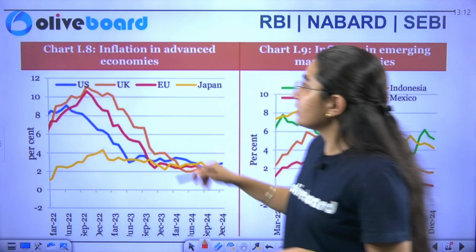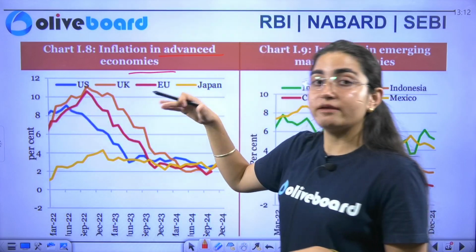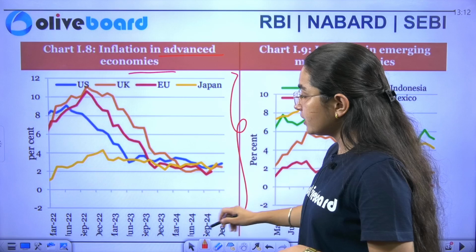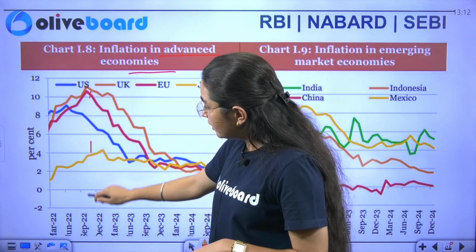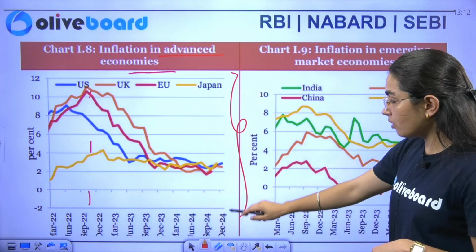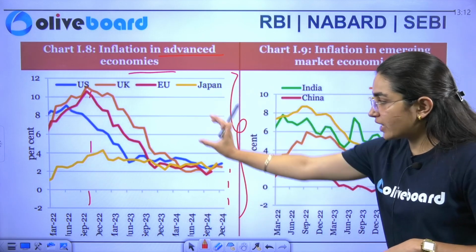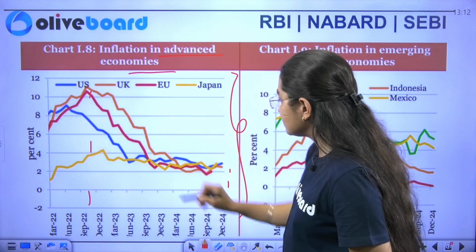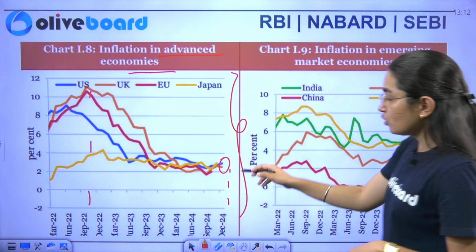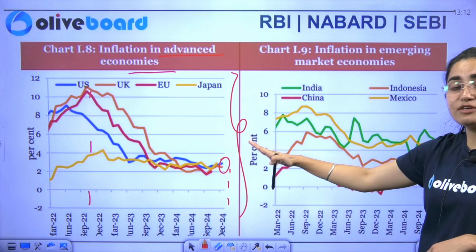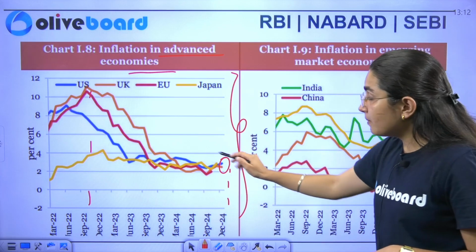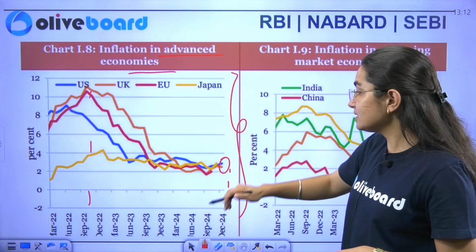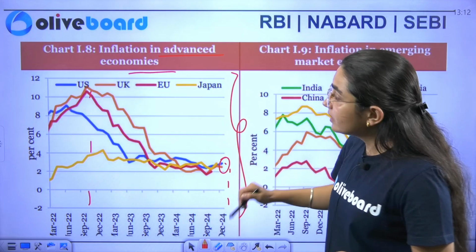Now, if I talk about inflation in the advanced economies, you can see the chart of the inflation here. It was high in the US in September 2022. But if I talk about December 2024, the inflation has decreased. Still, though it has decreased compared with 2022, among these advanced economies, the higher inflation we see is in the US.